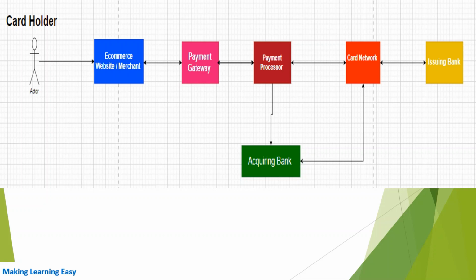Based on the response from the issuing bank, the card network forwards the response to the payment processor, payment gateway, and then the payment gateway would finally send the response to the merchant.